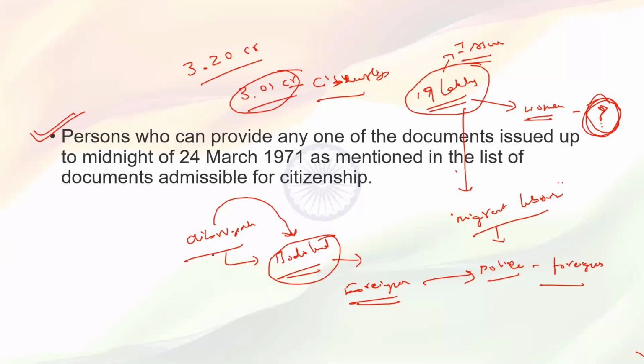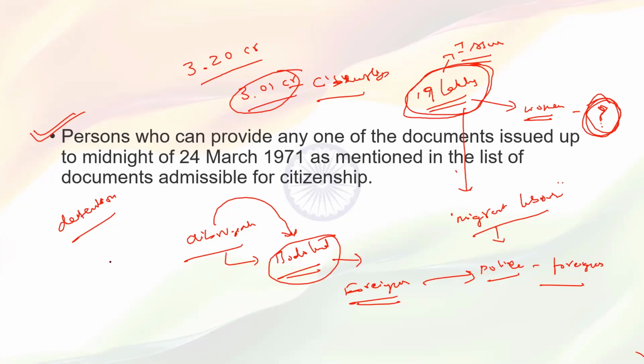And one more issue related to the NRC is the detention camps, or detention centers. Those detention centers are there on the border of India and Bangladesh. The central government has failed to provide accommodation to these 19 lakh people. So that is also an issue at present.